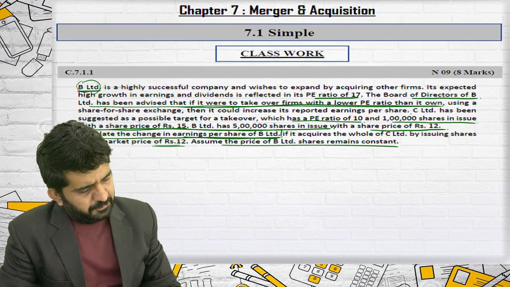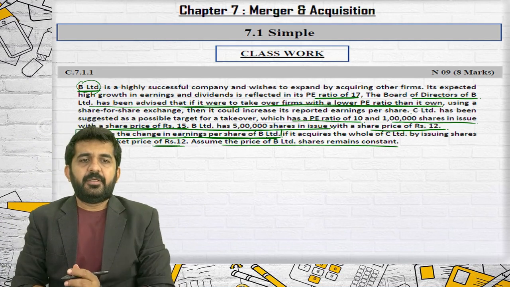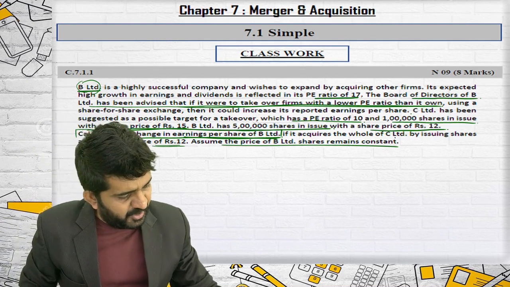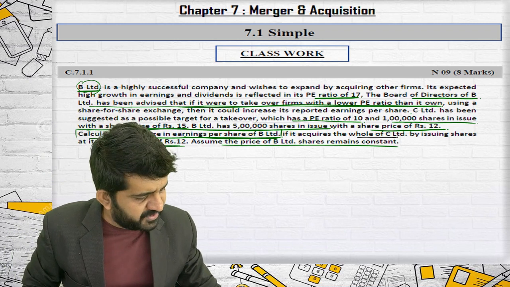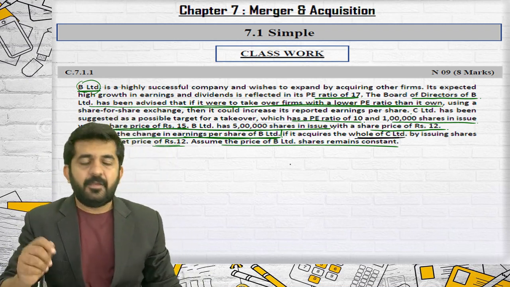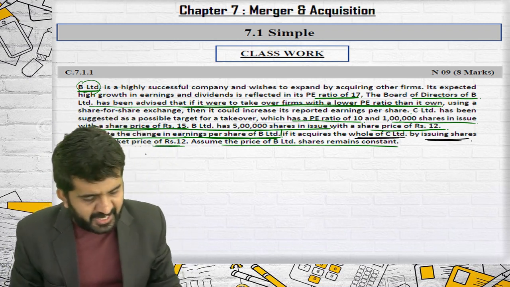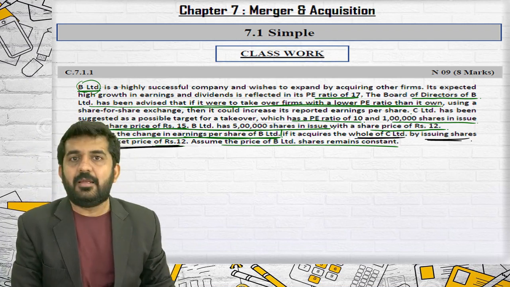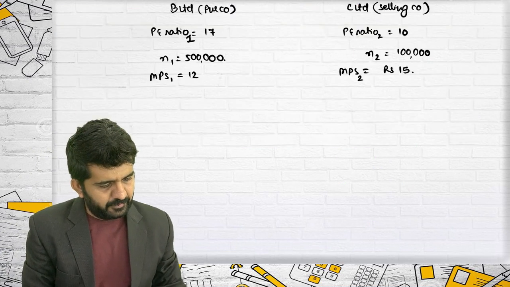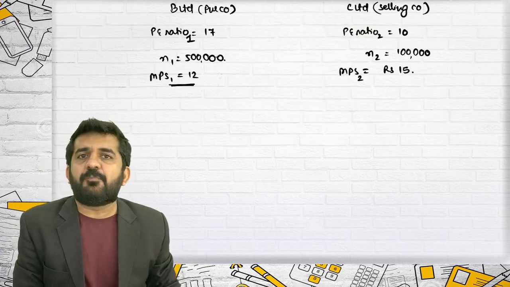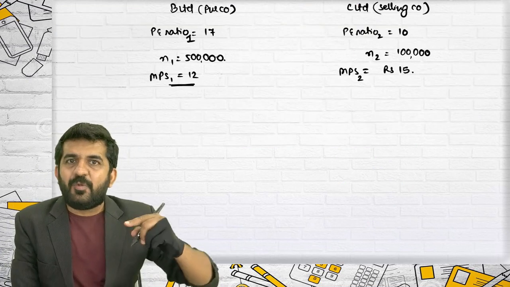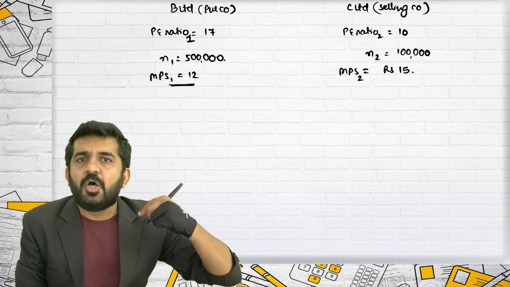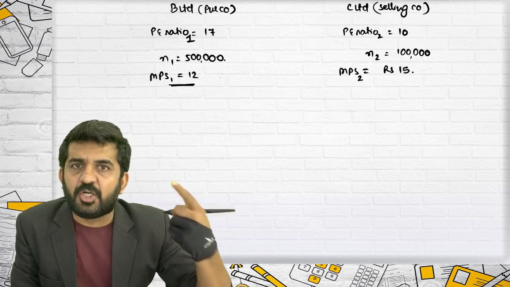Calculate the change in EPS of B Limited if it acquires the whole of C Limited by issuing shares at its market price of ₹12. What is the market price of the purchasing company? ₹12. So when it gives the shares, it will be giving a share of 12 rupees.